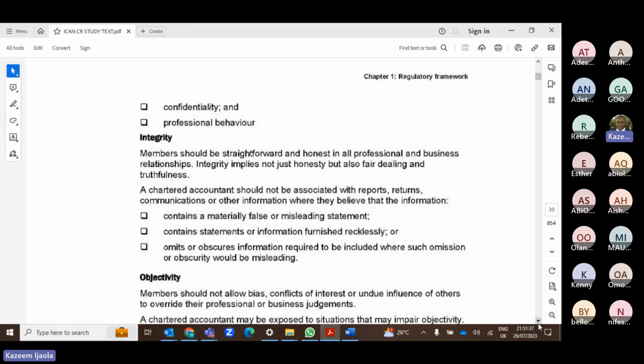So according to confidentiality, you should keep quiet and not say anything, right? But what NOCLAR now states is that please, you can speak out if the company or the environment you found yourself in is not complying with the law. NOCLAR says you can speak out. And in case you speak out and the company tries to witch-hunt or sabotage you, then ICAN will protect you and defend you. That is what NOCLAR is talking about. ICAN will defend you and protect you, because in the course of trying to do the right thing by reporting non-compliance, you are being victimized.